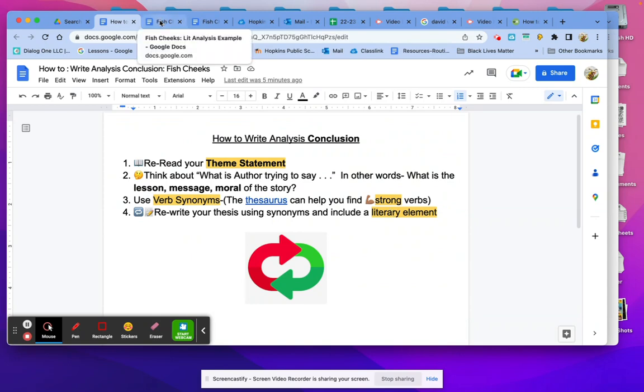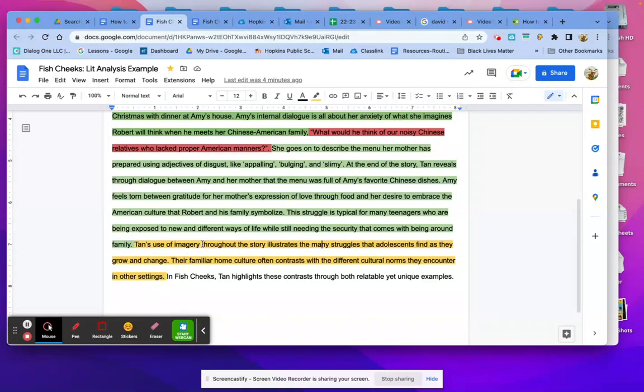So if you really want to knock it out of the park, you might include something like Tan's use of imagery or hyperbole or one of those literary elements we've discussed in class. Again, you can drop those references throughout your commentary. You could drop it in your theme statement, anywhere you want to mention it that makes sense. Those literary elements help to show that you understand the techniques that go into being an author.